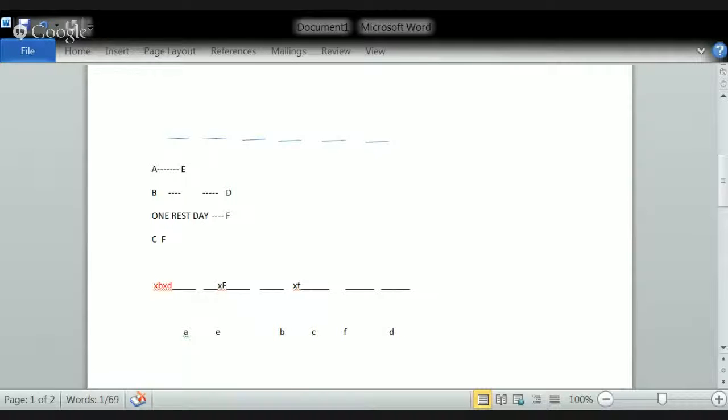How many days gap will be there between the days on which topic E and B will be discussed? Topic E is here and B. How many days gap? Nil. There is no gap. Do you observe here? E and B. There is no gap.